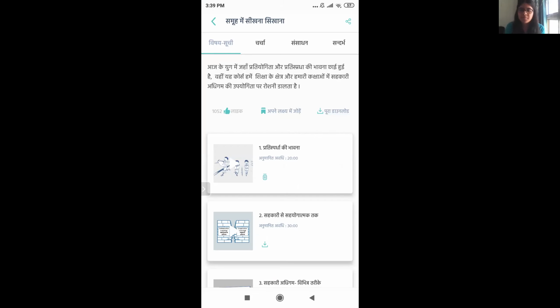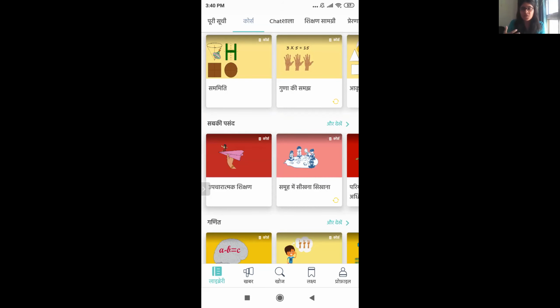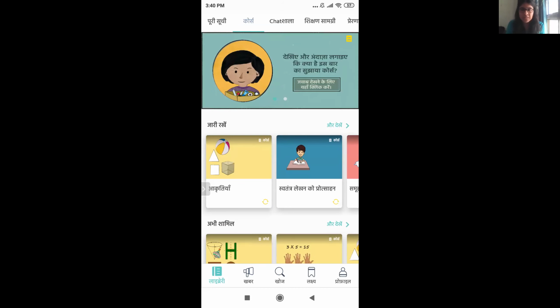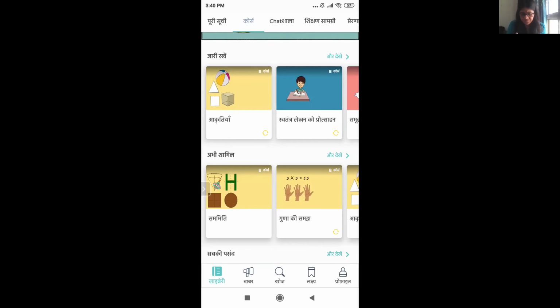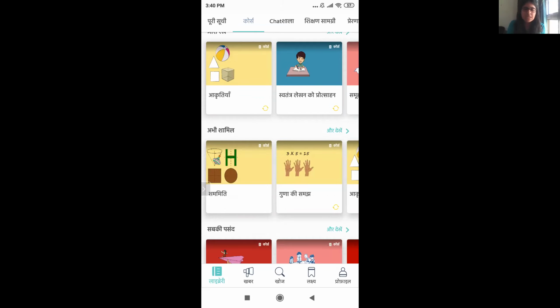So I think basically this is targeted at Hindi-speaking people for sure. Something that I can share personally is that I'm not that comfortable with Hindi, especially at the level of this application. But as I started spending time with it, I was able to make sense of things. And also, if you're not able to read and understand, but you are able to listen and understand, it will work fine for you. Because once you start playing their videos, their courses, and their podcasts, that Hindi is much easier to understand than the Hindi that you are seeing right now.